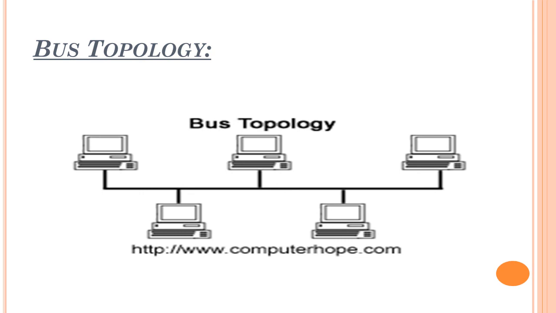In this topology, if any computer gets damaged, no issue. Why? Because that system will be removed from that path. But if the communication medium, the transmission medium, gets damaged, the whole system will close its work. That is known as bus topology.